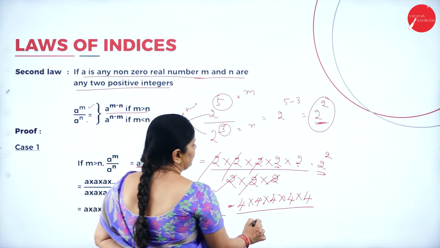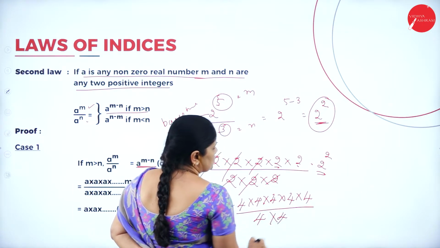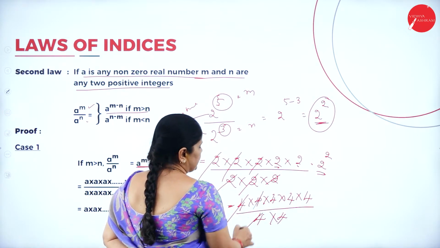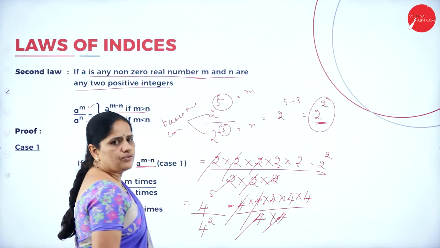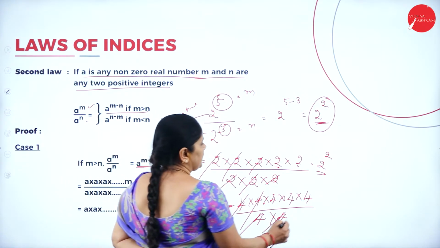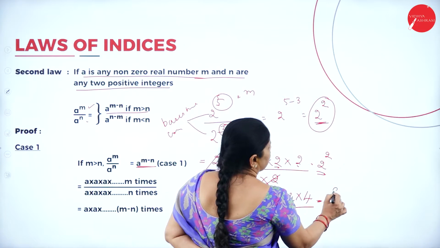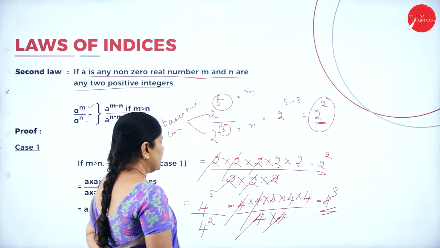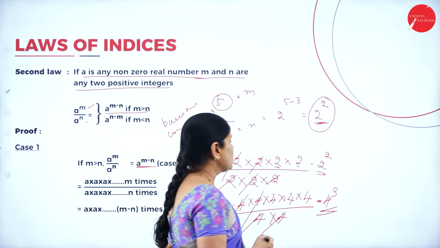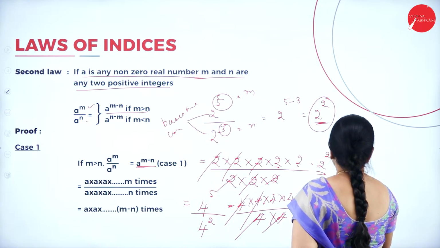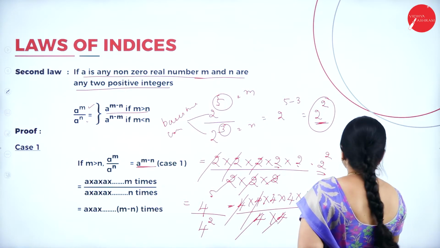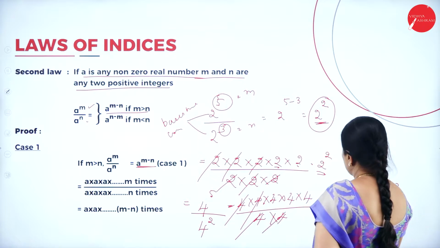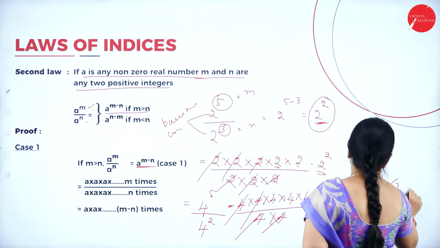Then again 4 into 4. So 2 times I have multiplied 4. So what I will do is cancel these 4's. So what is remaining here? 4 to the power 3. So this is the answer. In other words, if I apply this law of indices, I can simply write 4 to the power of 5 minus 2, that is 4 to the power 3. I am getting the same result.